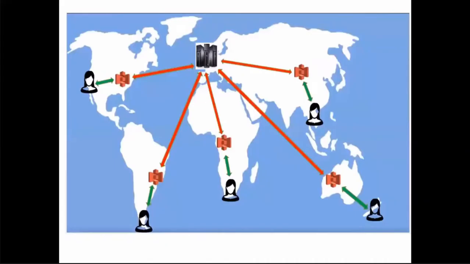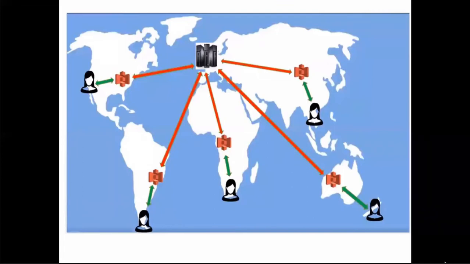You may wonder whether there is a difference between using an edge location or not. Finally, the distance remains the same, isn't it? Whether the edge location is used or not, the distance is the same. So how does it improve the transfer? Yes, the point is, when you enable transfer acceleration, AWS automatically uses the concept of edge locations.